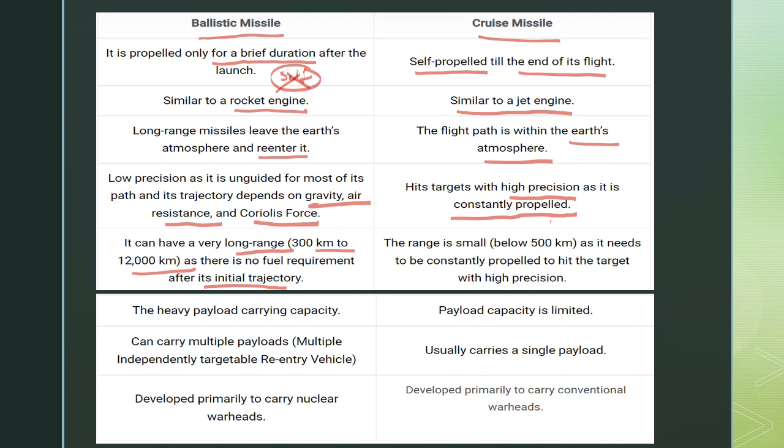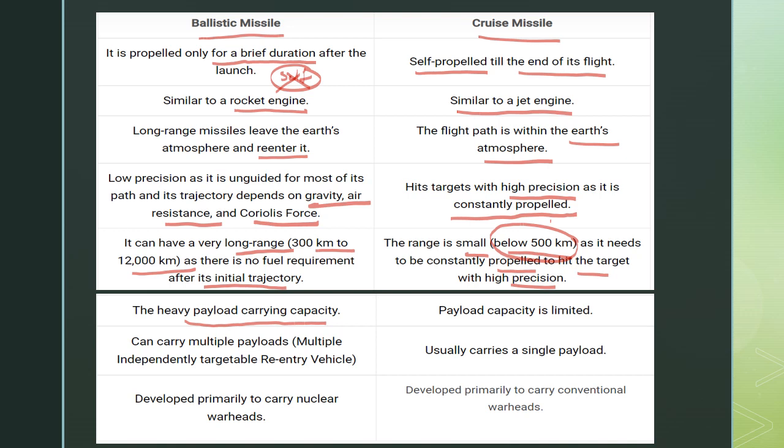But if we see the cruise missiles, the range is very small. They have a range below 500 km because they need to be constantly propelled to hit the target with high precision. That's why the target range is very small, less than 500 km. This is very, very important. The ballistic missiles have heavy payload carrying capacity.